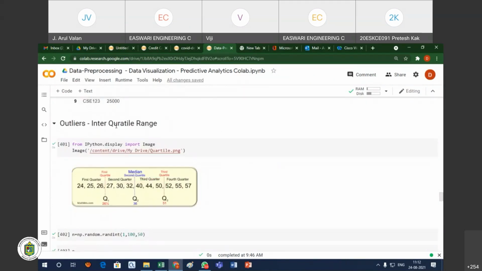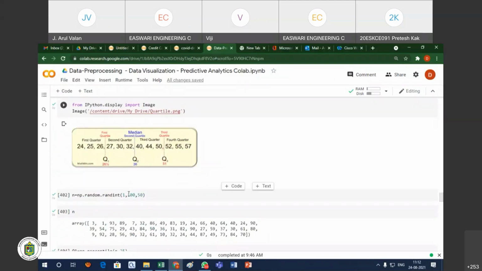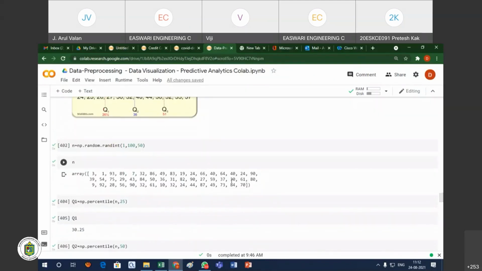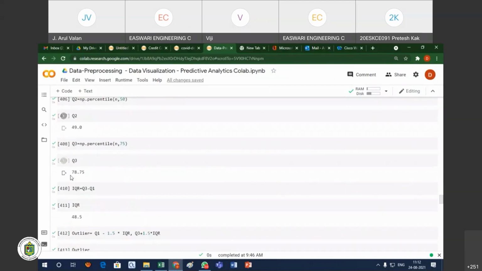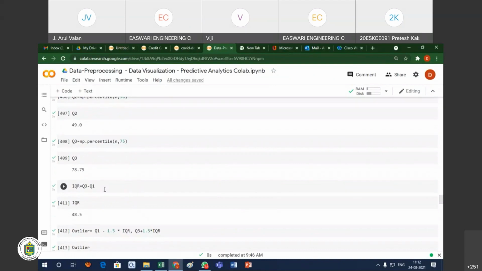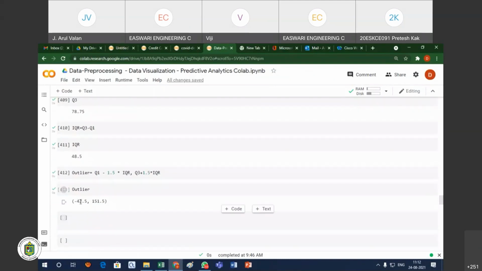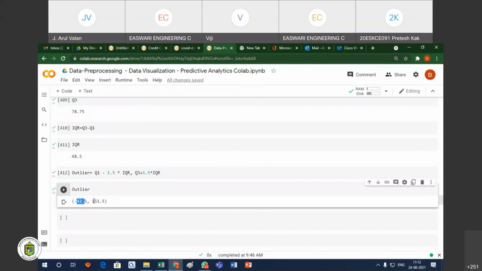Yesterday we discussed the interquartile range, IQR. How are you going to find the IQR value? You have to take any one data set and find what is Q1, what is Q2, what is Q3, what is the IQR value, and what is the outlier value. For this particular data set, this is the range: minus 42 to 155.5. These values we can consider.